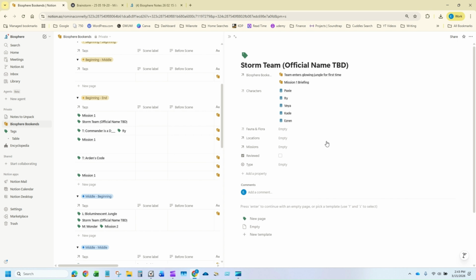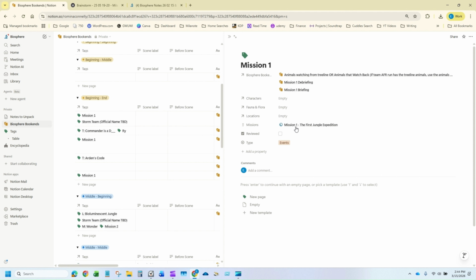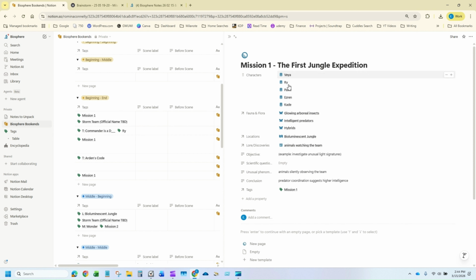And then let's go back to the mission briefing. You can go into the mission and find out all the details for this here. So this is mission related. These are all the characters that are going to be in that mission. These are all the creatures that they will encounter. These are the locations that they will be in. These are the discoveries that they make. This is the overall objective. This is what ends up happening. This is the question that they're asking going into it. This is the phenomena that's happening, that's unusual. And then this is their conclusion.